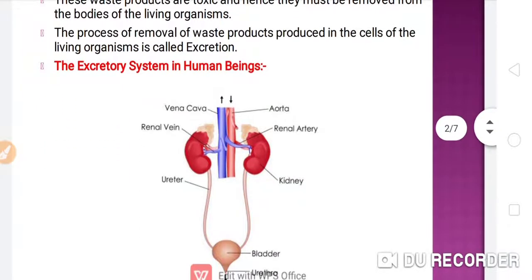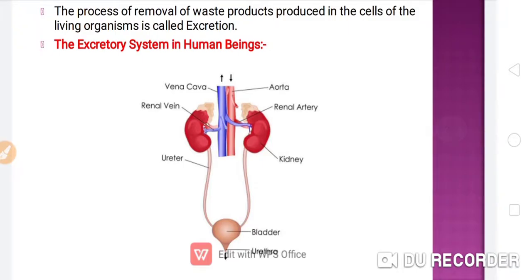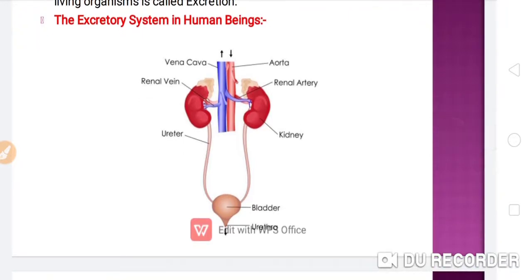Now the excretory system in human beings. You can see here in the given figure, this is the excretory system of human beings, and it has different organs like vena cava, aorta, renal vein, renal artery, kidney, ureter, bladder and urethra.